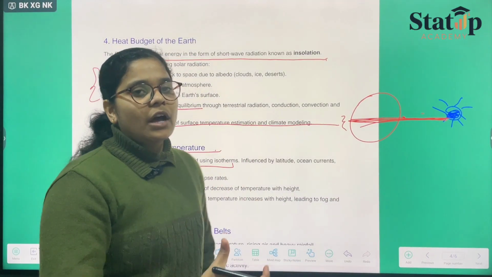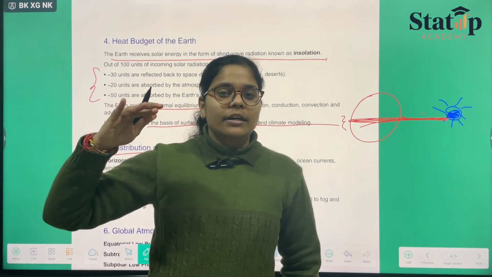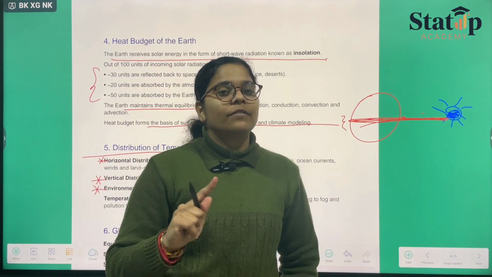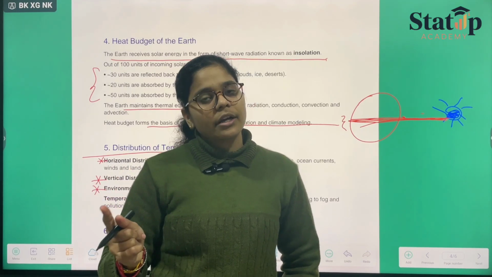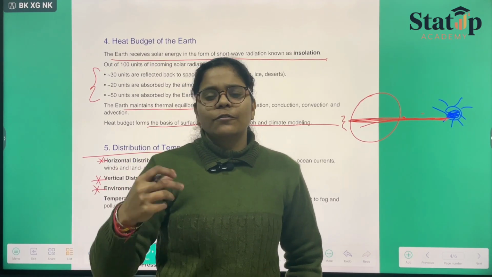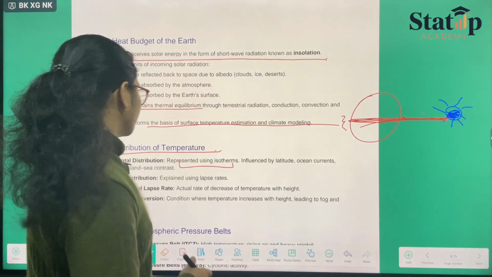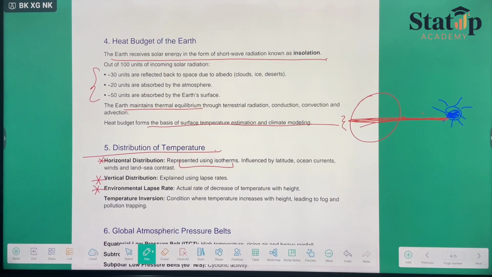Ocean currents: if cold ocean currents are there, the area will become arid, and if the ocean currents are quite hot, the area will have a large amount of rainfall and a certain sort of hot temperature. Then we have the environmental lapse rate.